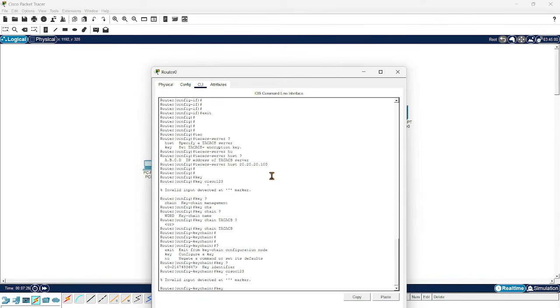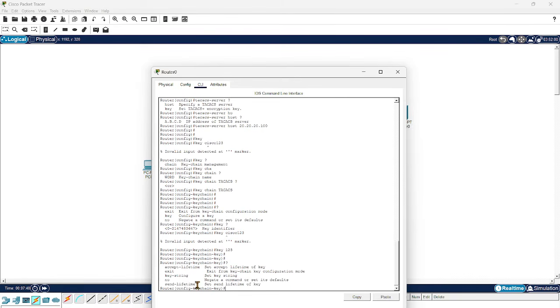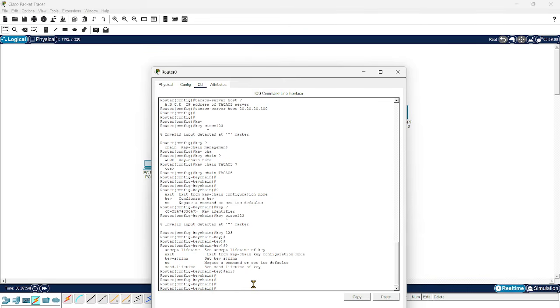You can configure from 0 to this number, no alphabets here. Only the key you can configure as anything. Let's just configure 123, and you can set whatever accept lifetime or send lifetime, or the key string. Okay, just exit from here.